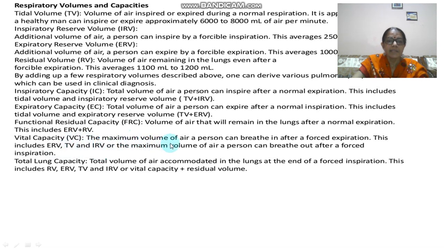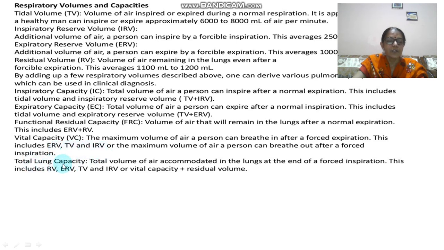And this is the maximum volume of air a person can breathe in after a forced expiration. Means you had released the CO2 in a forceful way. After that, if you are inspiring, you are inhaling oxygen, so that will be counted as VC. So it can be calculated by adding ERV, TV as well as IRV.